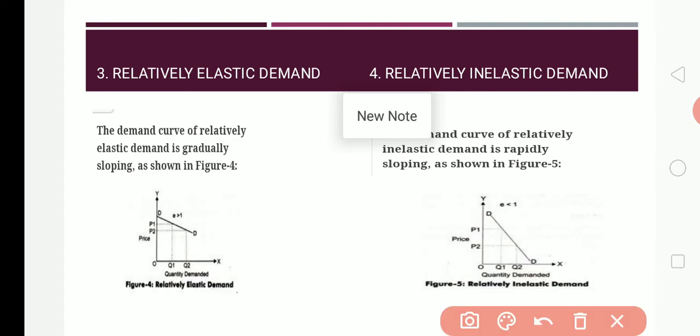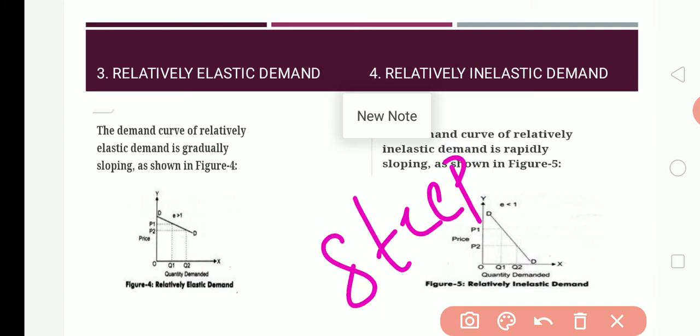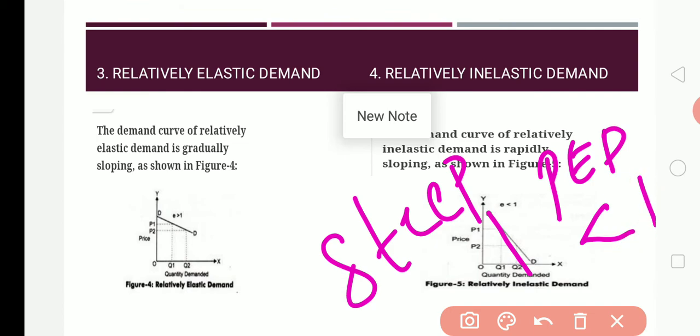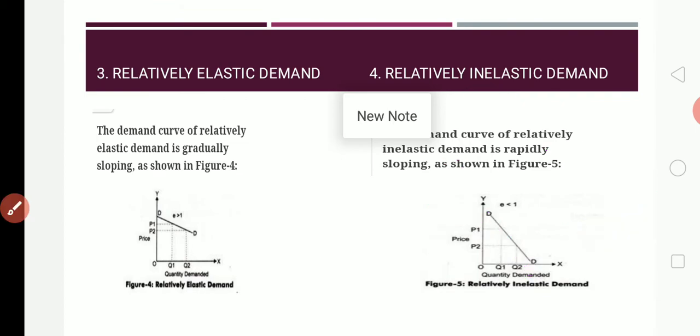Relatively inelastic demand. So the shape of the curve, if you find, is steeper here. It is steep. And the price elasticity of demand is lesser than 1 because the demand is less. The demand is inelastic. The price changes by a large amount but the quantity demanded is less. So we call this a price elasticity of demand lesser than 1.